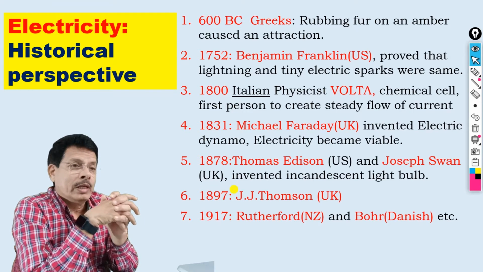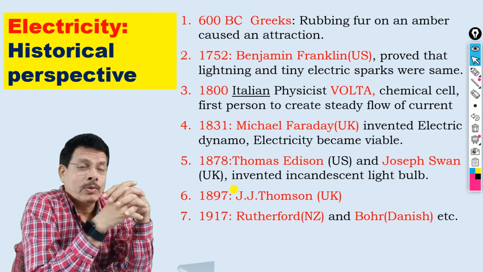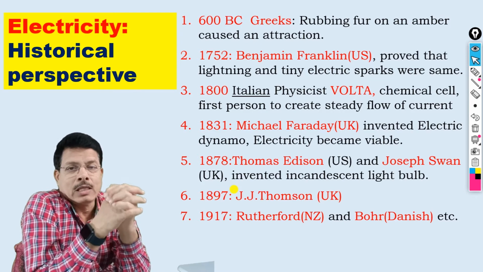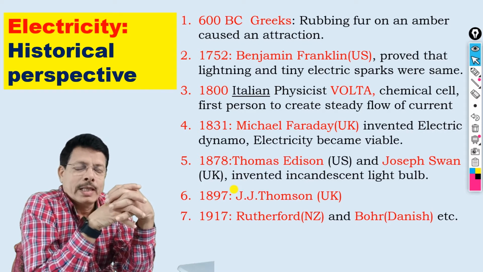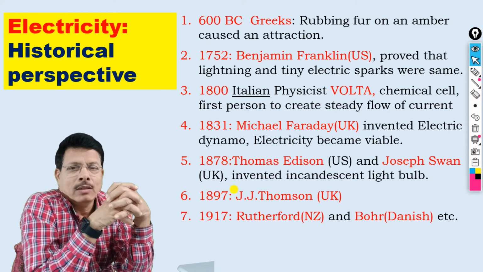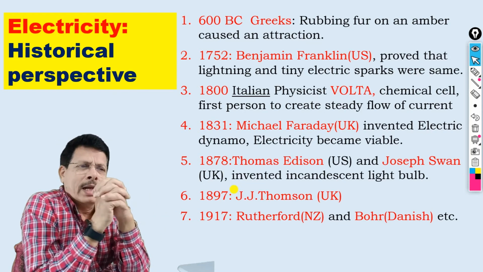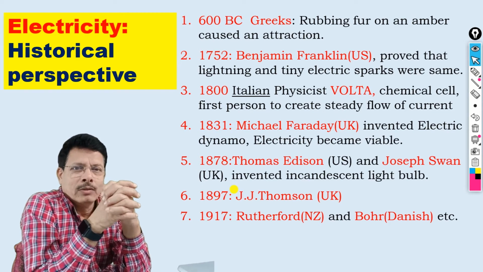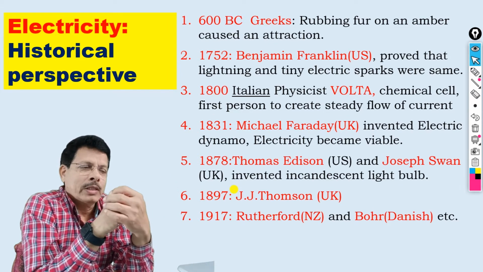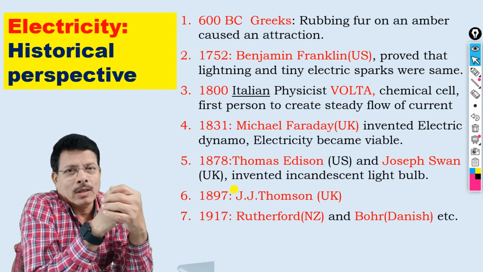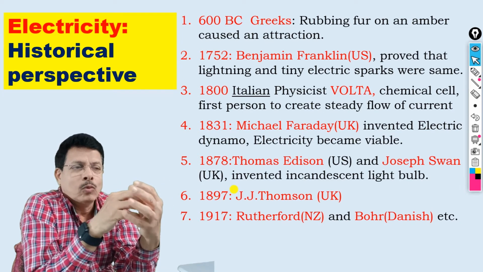And then in 1897, J.J. Thomson discovered the atomic particle electron. He said that electric current is nothing but the flow of electrons, and he was from the United Kingdom. Then in 1917, Rutherford from New Zealand gave the atomic model, and he said that atoms are mostly vacuum.